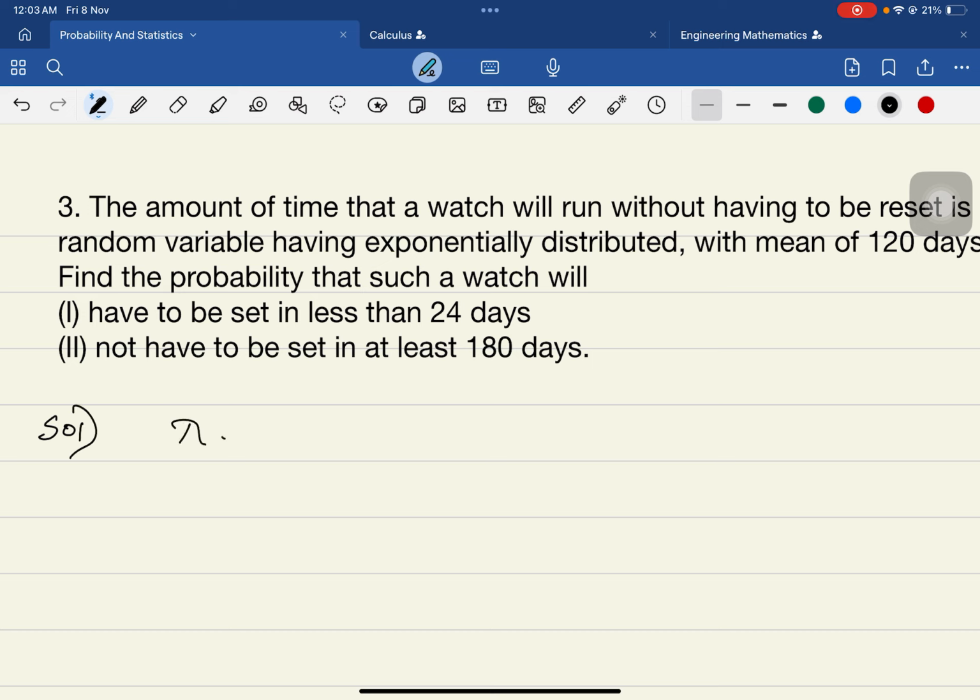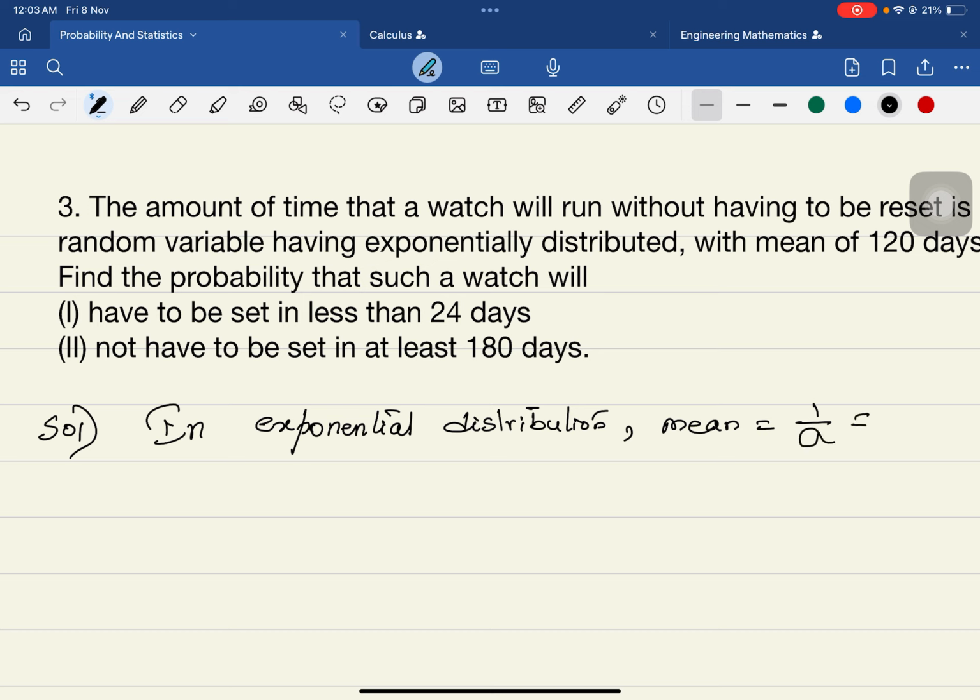In the exponential distribution, the mean is given by 1 over lambda, and it is given as a mean of 120 days. So 1 over lambda is equal to 120. Therefore lambda is 1 over 120.